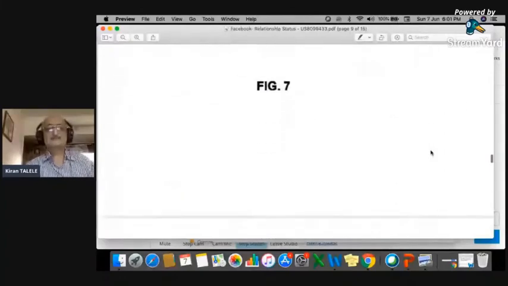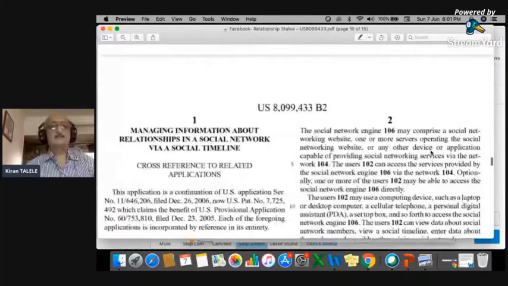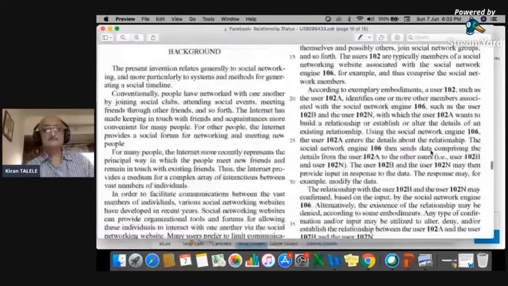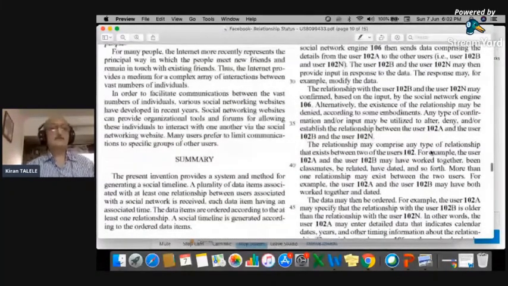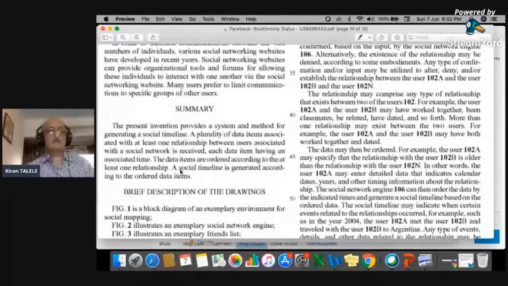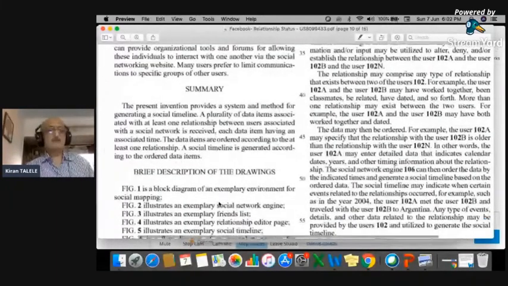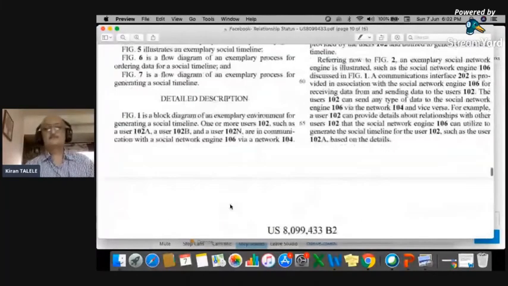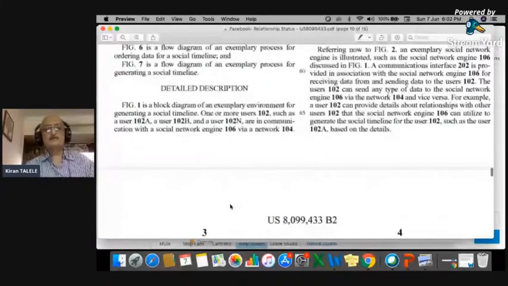Like this. Now this is the patent document. Background is mentioned. Summary of invention is mentioned. In short, brief description of the drawings. There are so many diagrams. It's mentioned that figure 1 is a block diagram of an exemplary environment. Figure 2 illustrates an exemplary social network engine. Figure 3 illustrates. Figure 4 illustrates. Figure 6 a flow diagram. Figure 7 is a flow diagram, and so on. So it is a detailed description. I want to end by showing the claim.